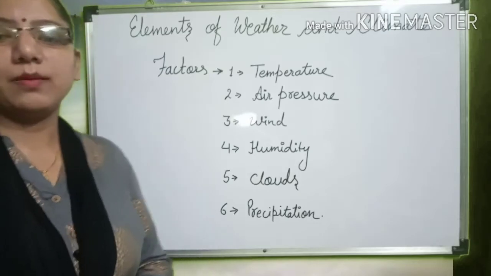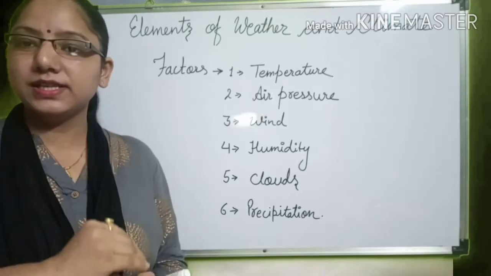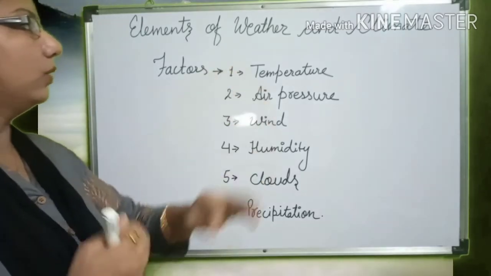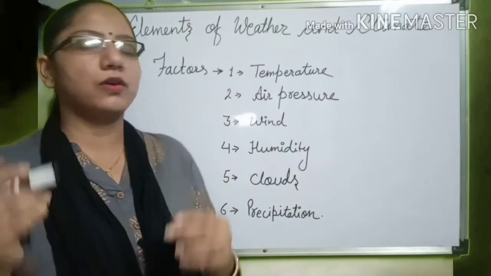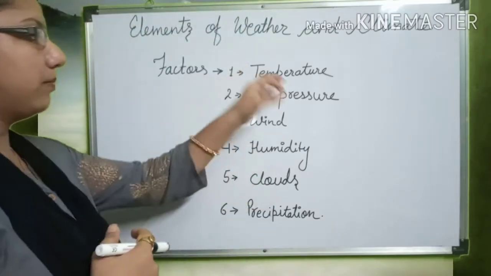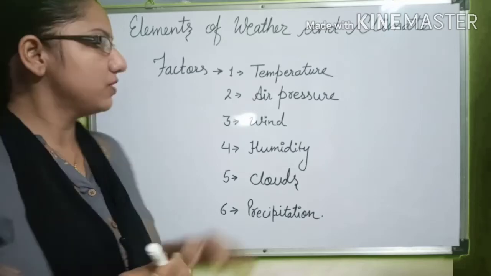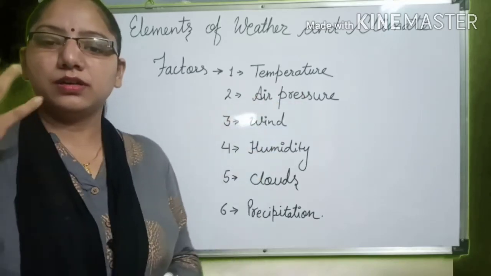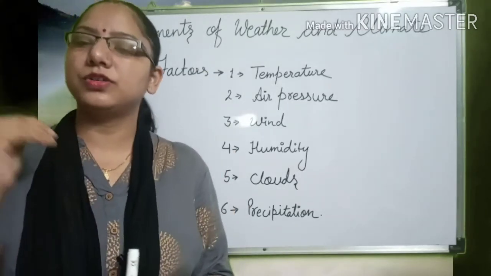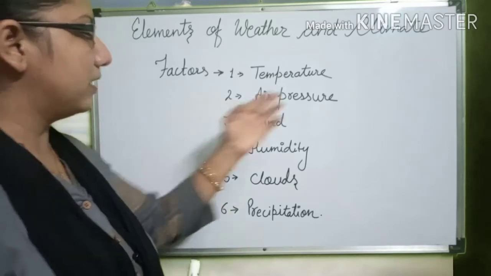Temperature refers to the degree of hotness and coldness of the air, and the hotness and coldness of the air is decreasing or increasing the temperature, which is measured in Fahrenheit and Celsius. Secondly, air pressure refers to the weight of air pushing down on a unit area of Earth's surface. It is called air pressure.